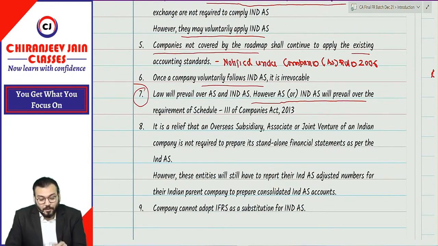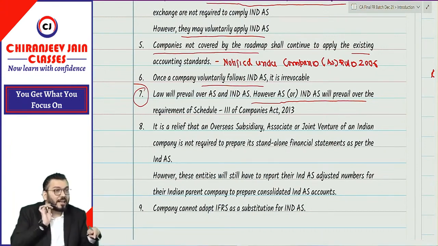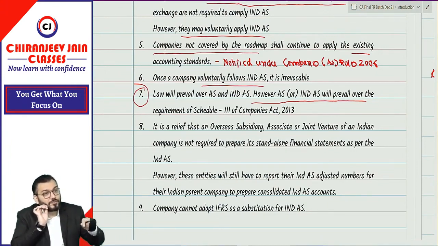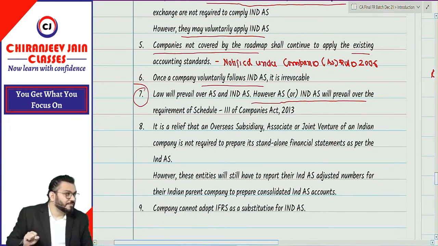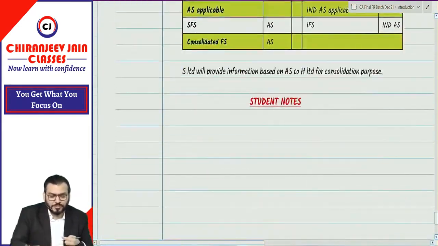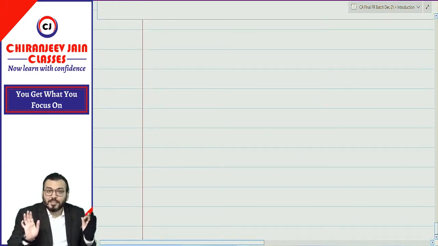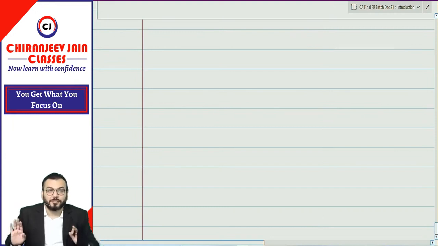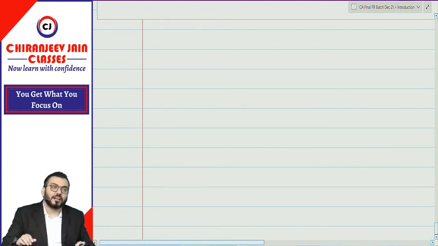Correct? Yes. Now, your doubt about foreign companies. For any foreign company, the doubt will arise when a foreign company is a subsidiary, associate and joint venture of Indian companies. Then this doubt will arise. Now, the point is that what was his doubt? Very good doubt. Whenever this doubt is coming, it means you are a chartered accountant. What I always say is that when the doubt is coming, it means you are thinking like a chartered accountant. When doubt is not coming, it means you are thinking like a student. Understood now? When you are asking doubt, it means you become a chartered accountant.